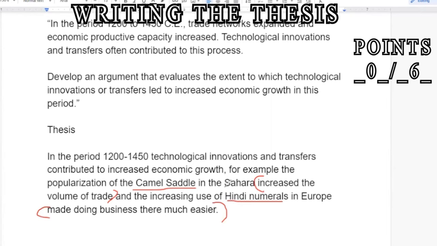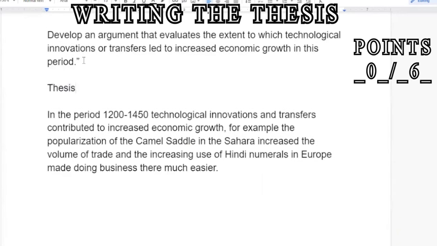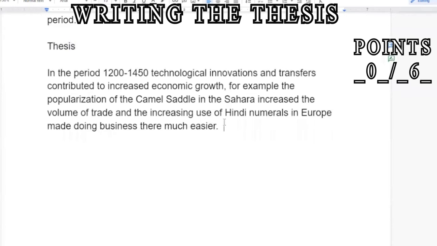So a thesis has to have at least one of these things. In this case, I have two of each, but a regular good thesis has to have at least one of these because you are making an argument. You don't have to explain any of this stuff, but it does need to be present in your thesis. All right, so let's move on from the thesis.